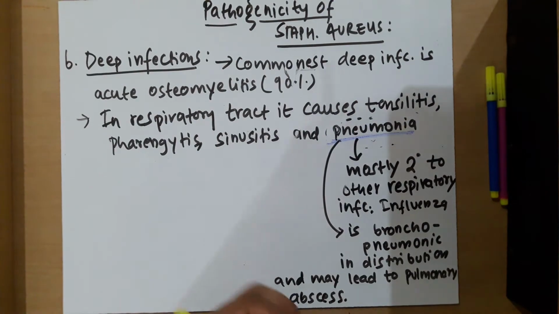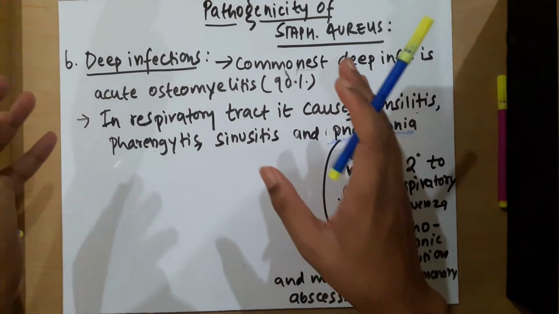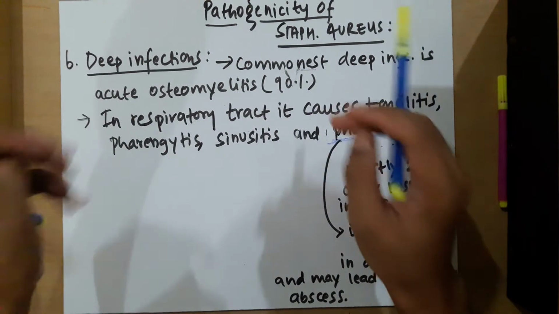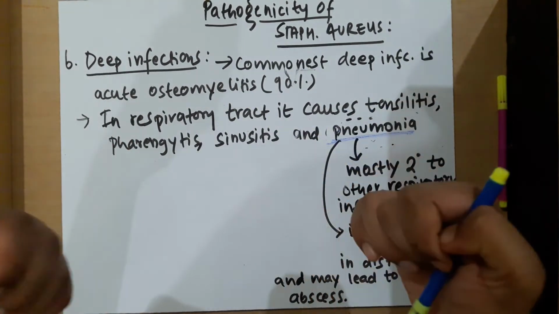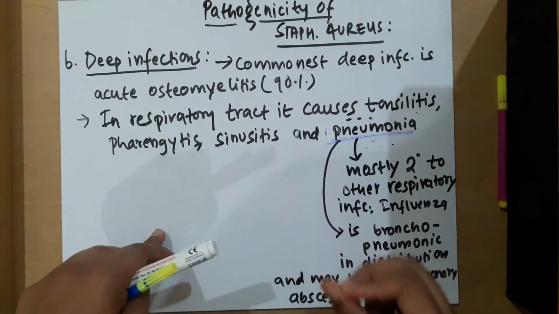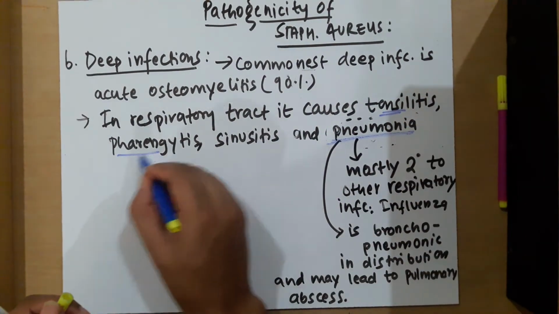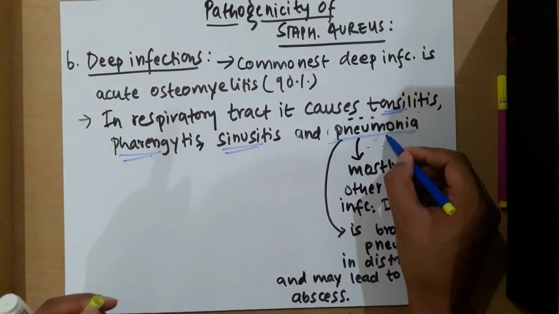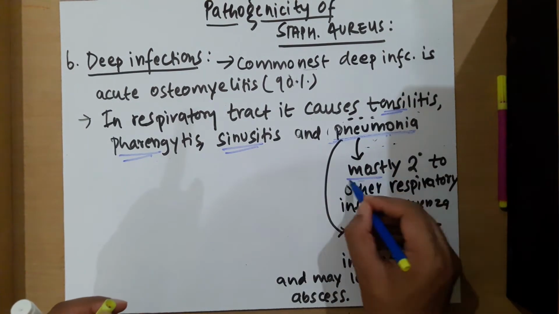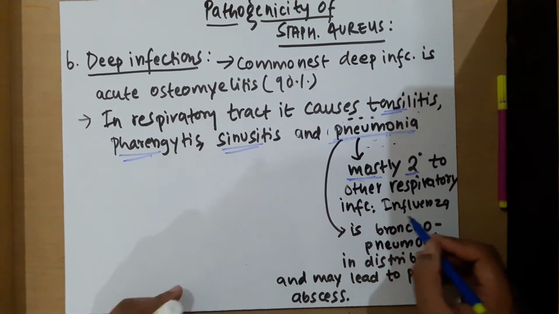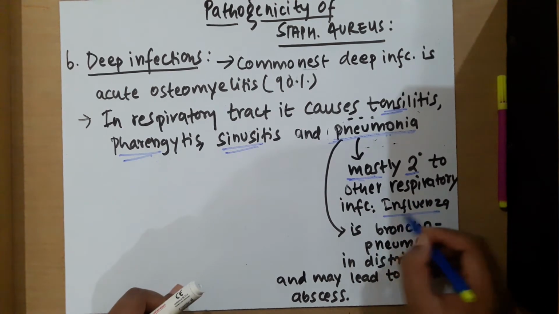To recap: the commonest deep infection is osteomyelitis, about 90% caused by Staph aureus. In the respiratory tract, it can cause tonsillitis, pharyngitis, sinusitis, and pneumonia, which is mostly secondary to other respiratory infections like influenza.